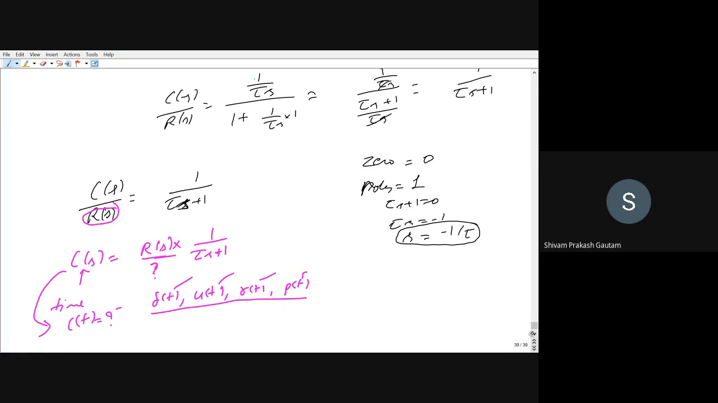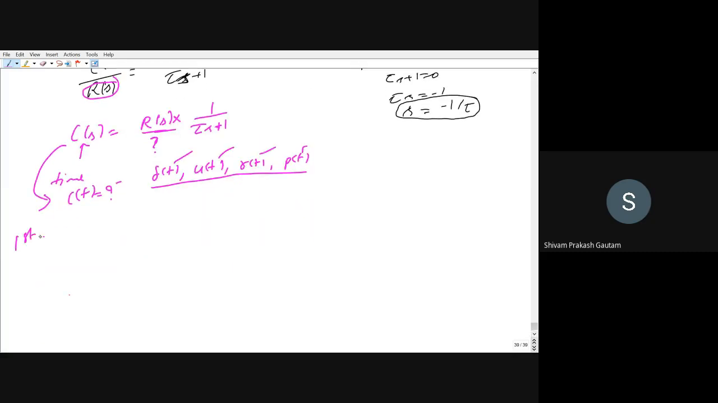So in the first case, we are considering a unit impulse input. Again, I'm drawing that diagram. There is 1 upon tau s.